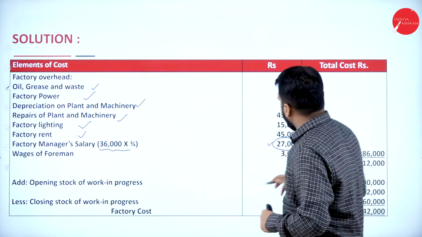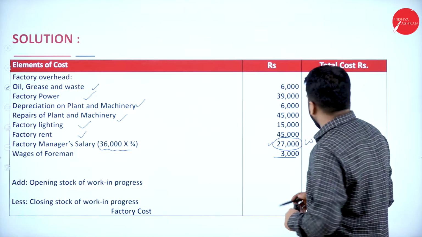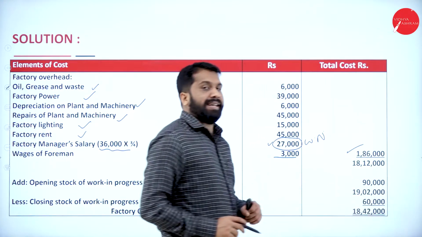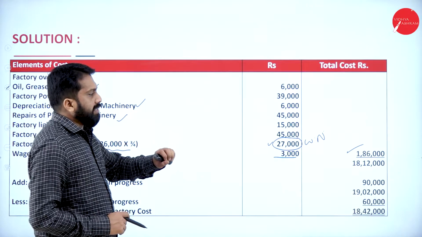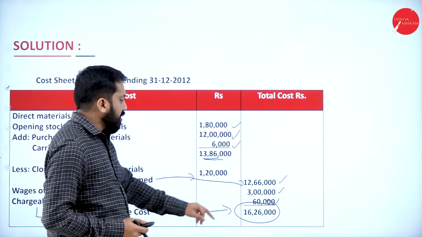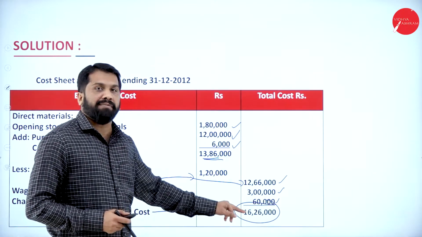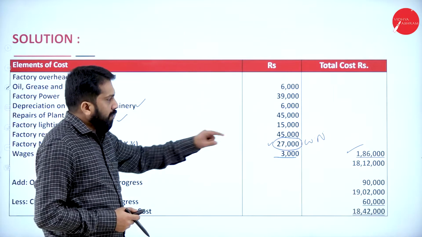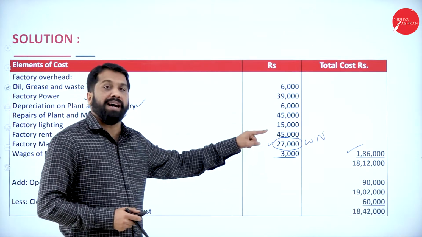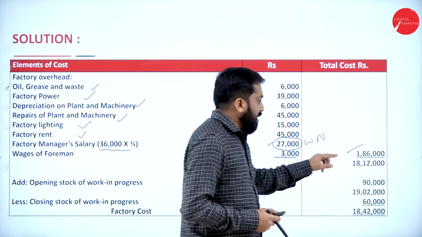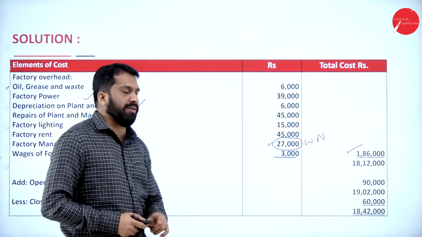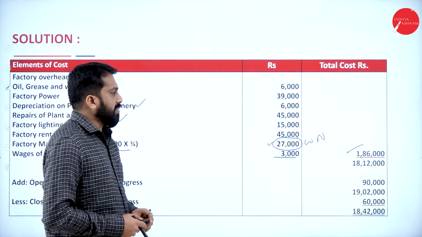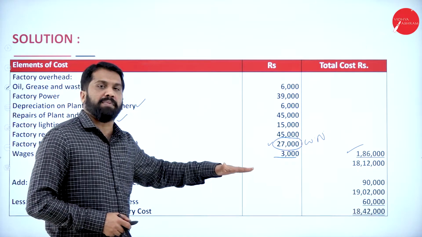Wages of foreman, 3,000. All put together, you will get 1,86,000. Add your prime cost. What was your prime cost? 16,26,000 plus 1,86,000. If you add both, you will get 18,12,000 as your answer. Hope you understood. We are done up to this.